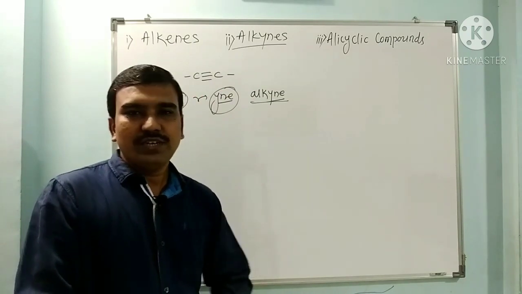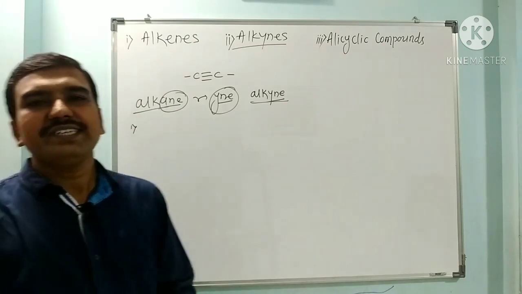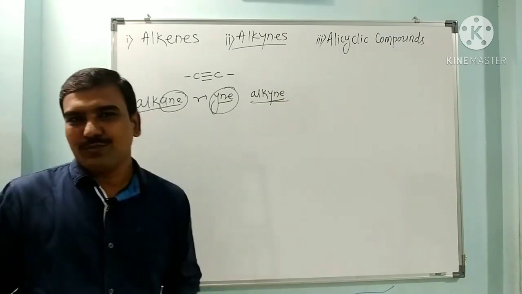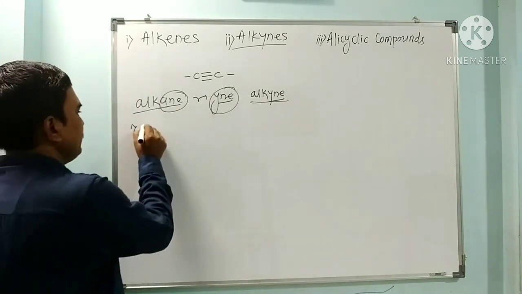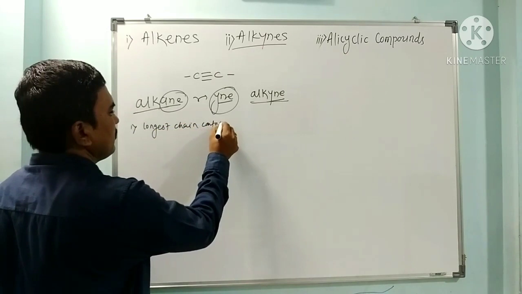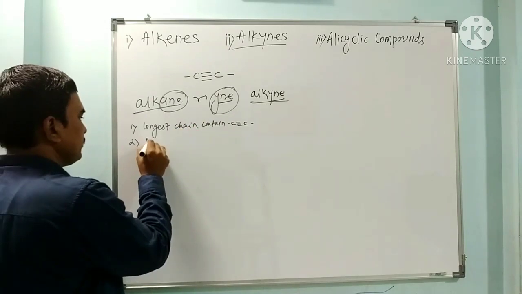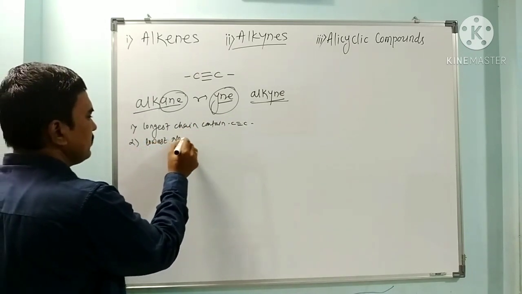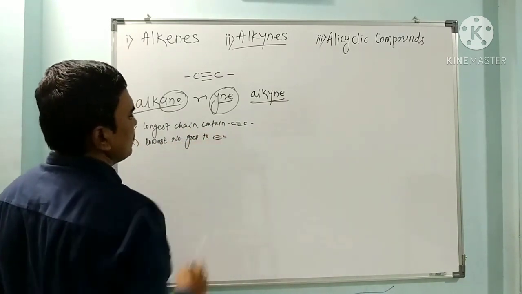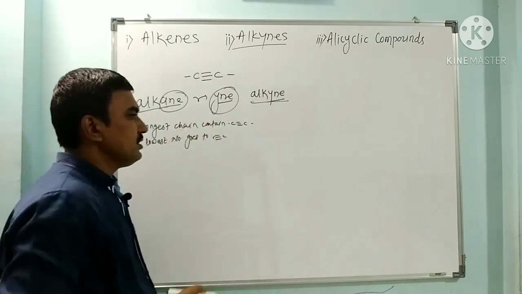Now we have to see the simple nomenclature of alkynes. First rule is to select the longest chain containing the triple bond. Second rule is the triply bonded carbon should get the lowest possible number. So here the longest chain contains C triple bond C. Second, the lowest number goes to the triple bond carbon. So in this way we have to give numbers.